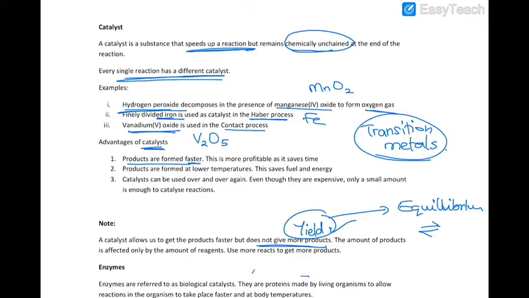So catalyst will only affect the rate. So it will make you get the same amount of product but faster. The products usually are formed at lower temperatures. So if you would require to heat at, let's say, 2000 degrees Celsius, a catalyst would allow you to get the product at lower temperature. So lower temperature means less energy. Catalysts can be used over and over again, and even if they are expensive, a small amount of it is enough to catalyze reactions.